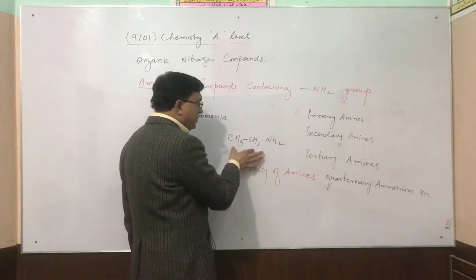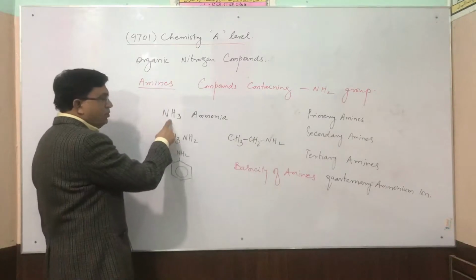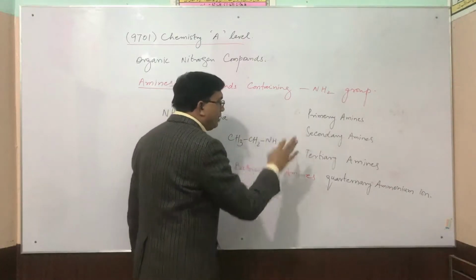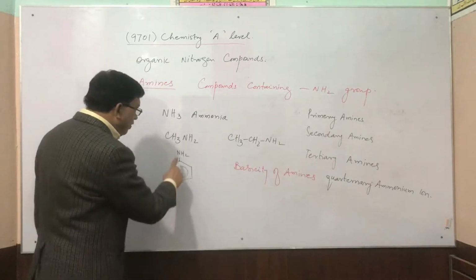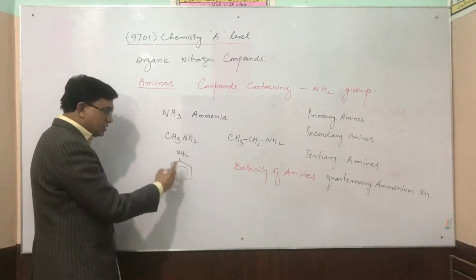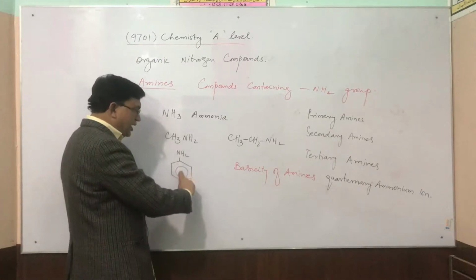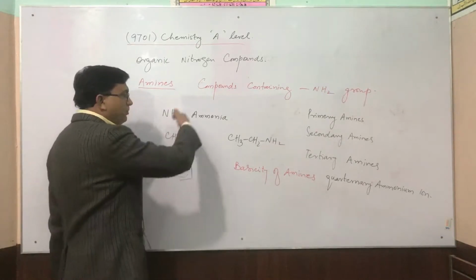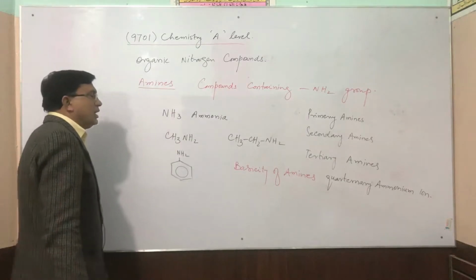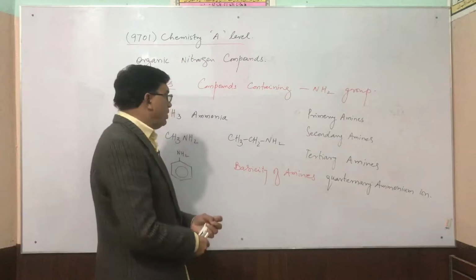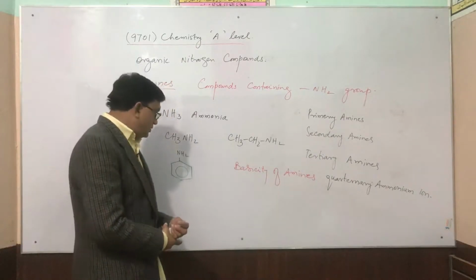If an ethyl group replaces one hydrogen in ammonia, this will be called ethylamine. And if one hydrogen is replaced by the phenyl group, this is called phenylamine.